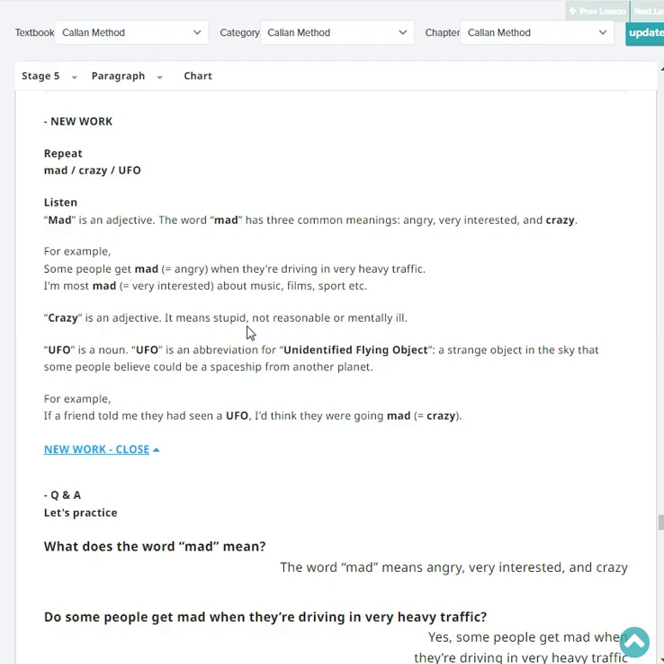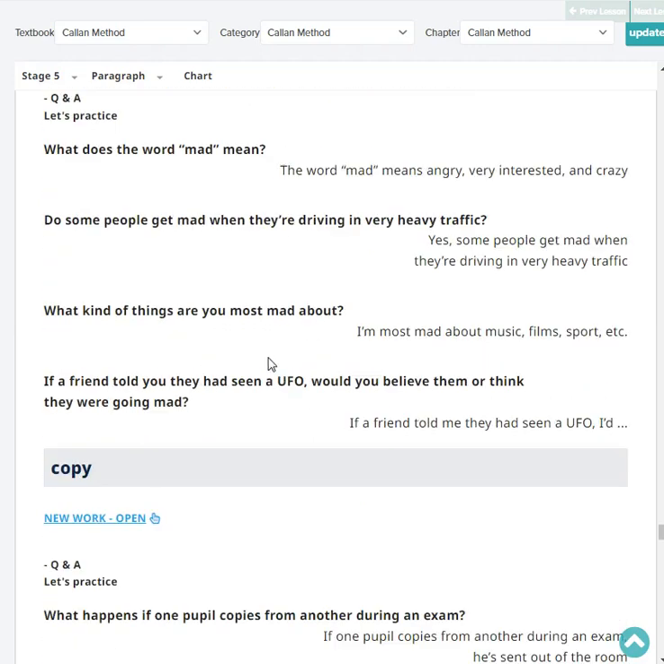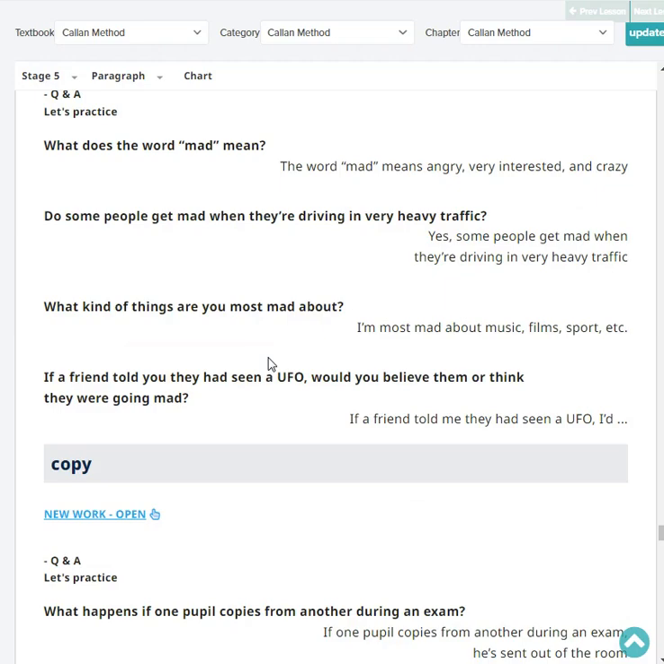Let's practice. What does the word mad mean? The word mad means angry, very interested, and crazy. Do some people get mad when they're driving in very heavy traffic? Yes, some people get mad when they're driving in very heavy traffic.